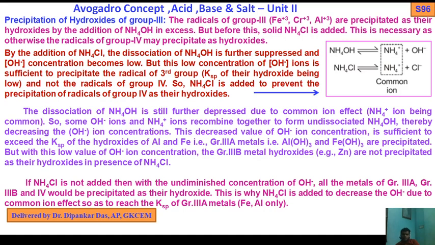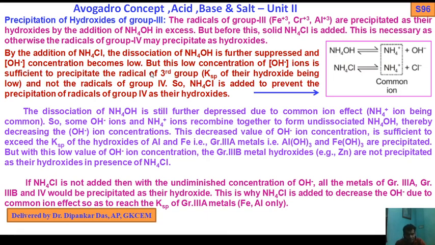So what does the ammonium chloride do? What is the function of ammonium chloride? Here again, ammonium hydroxide dissociates into ammonium ion plus OH- ions, and ammonium chloride into ammonium ions plus Cl- ions. So by the addition of ammonium chloride, the dissociation of ammonium hydroxide is further suppressed, and the OH- concentration becomes low.